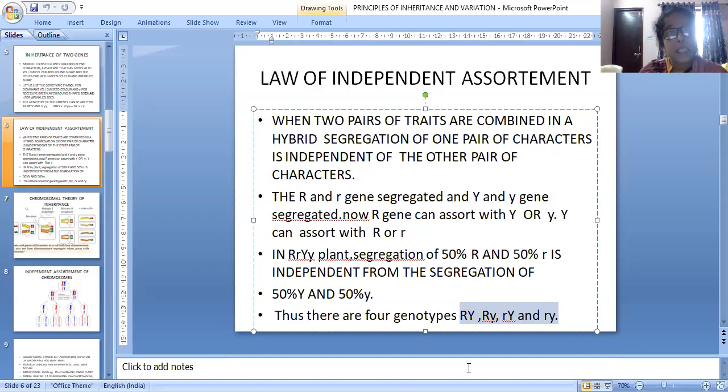So this is self hybridization. This capital R, small r, capital Y, small y plant is hybridized with the same plant only. Understood?